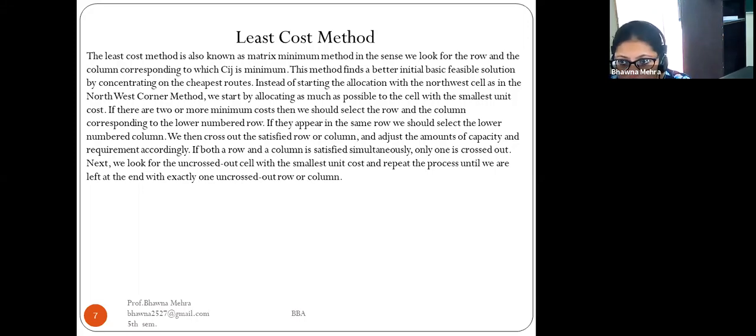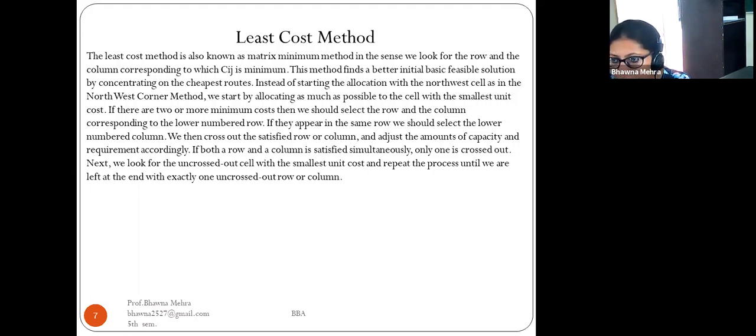If there are two or more minimum costs, then we should select the row and column corresponding to the lower numbered row. If they appear in the same row, we select the lower numbered column. Then we cross out the satisfied row or column and adjust the capacity and requirement accordingly.